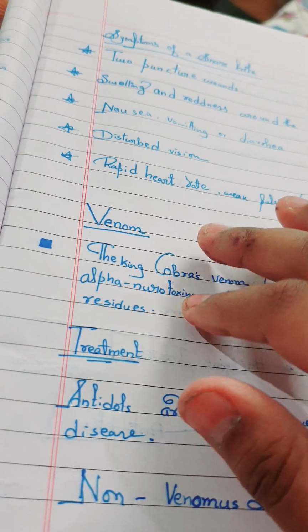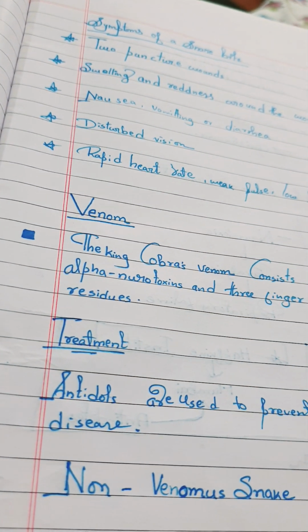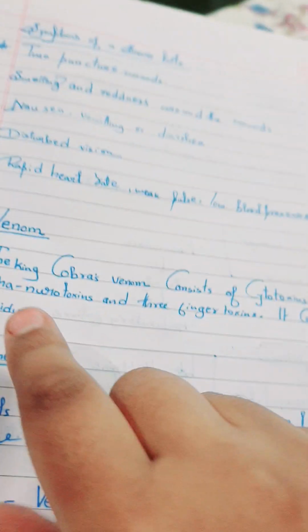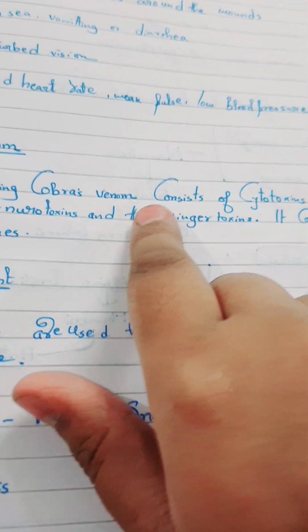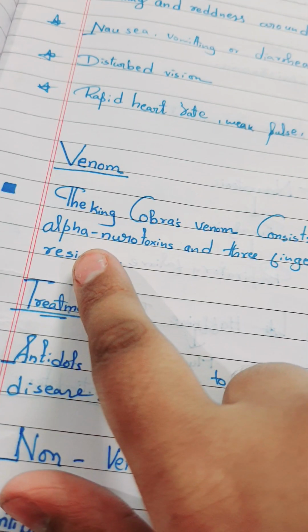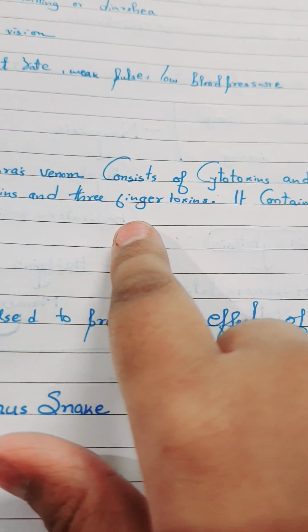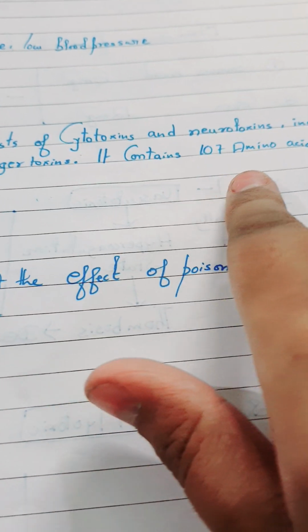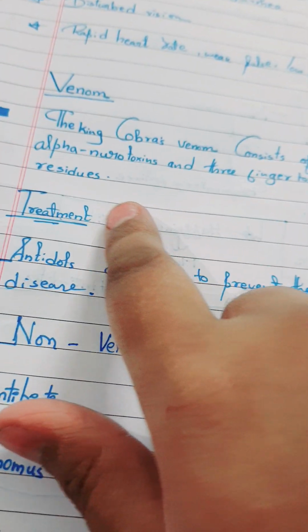Venom. The king cobra is the most venomous snake, and I am just introducing it. King cobra venom consists of cytotoxin and neurotoxin, including alpha neurotoxin and three-finger toxin. It contains 107 amino acids.